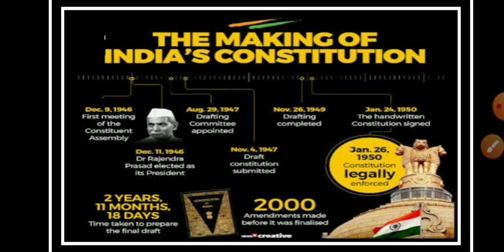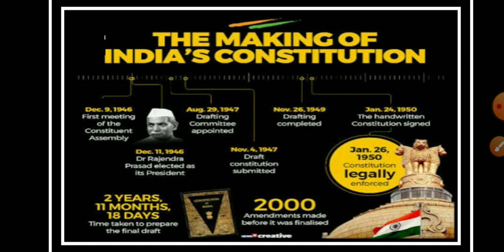Starting today's discussion from the basics, that is the making of the Indian Constitution. The first meeting of the Constituent Assembly was held on December 9, 1946, and on December 11, Dr. Rajendra Prasad was elected as president. Further, on August 29, 1947, the drafting committee was appointed, and this drafting committee submitted a draft constitution on November 4, 1947. Further, the drafting was completed on November 26, 1949, and the handwritten constitution was signed on January 24, 1950, and finally on January 26, 1950, the constitution was legally enforced.